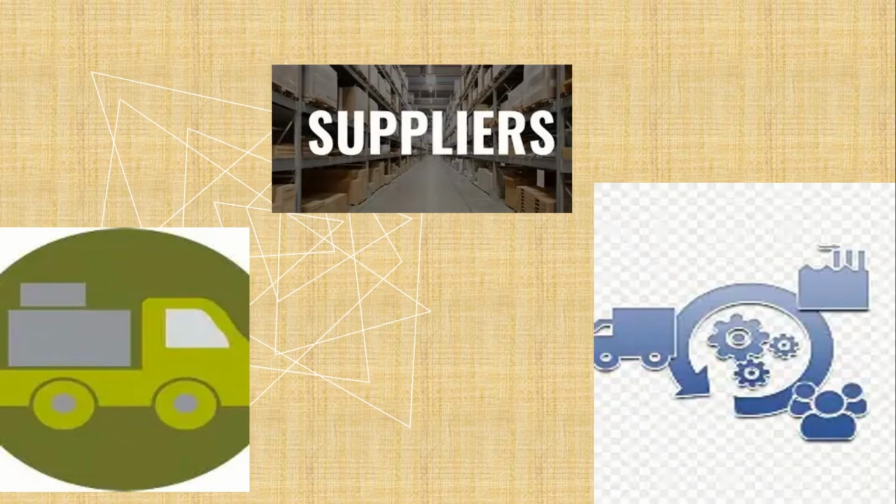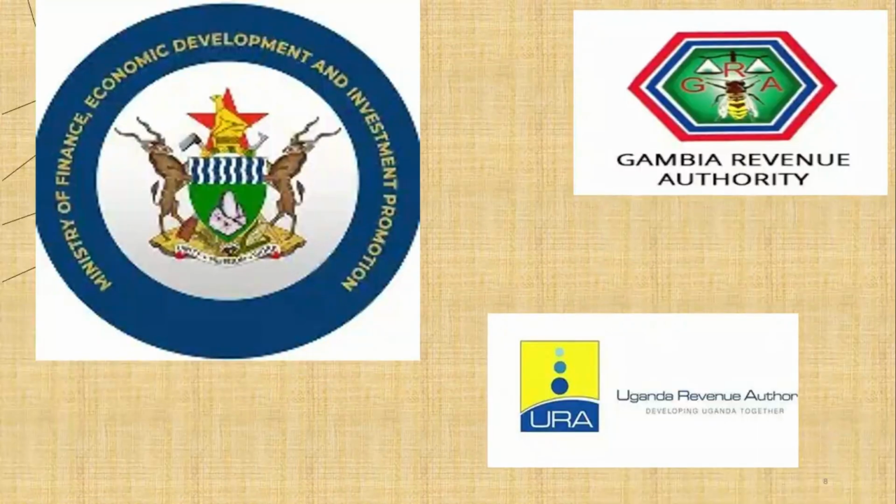Suppliers, these are the people who bring in raw materials. These are the people who may bring in certain services to the business. Their objective is they would love to have a good relationship with the business, because a good relationship actually means that the business will always buy from these very suppliers. But also these suppliers would love to be paid on time, that every time the supplier brings in a raw material, remember they bring in things in bulk, they would love to be paid on time. And then of course suppliers also would love that the business actually keeps buying from them.